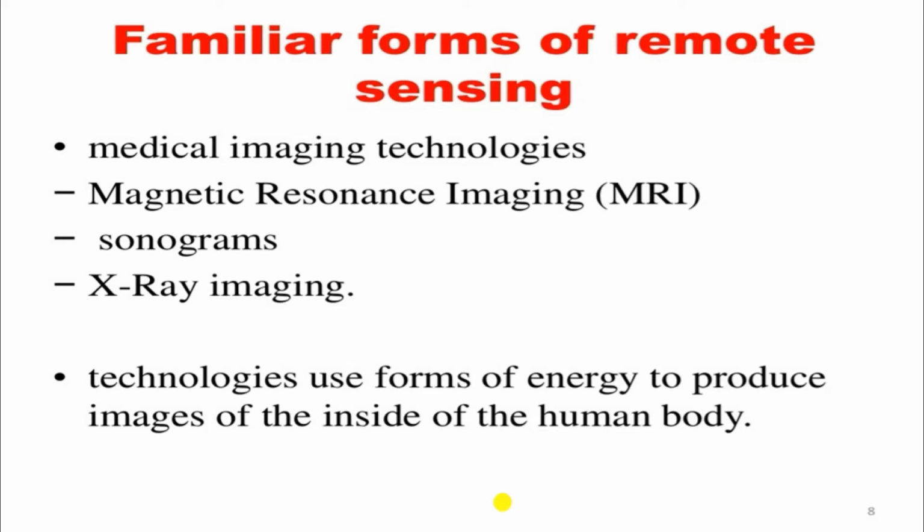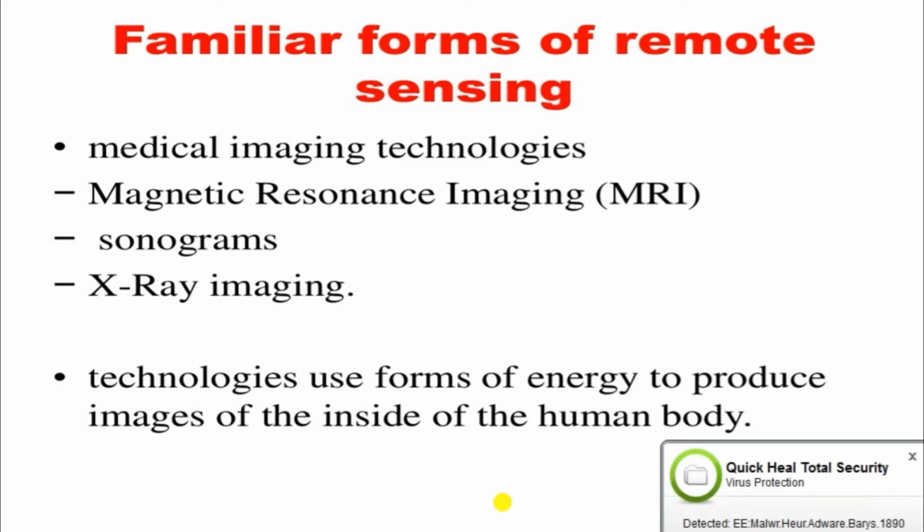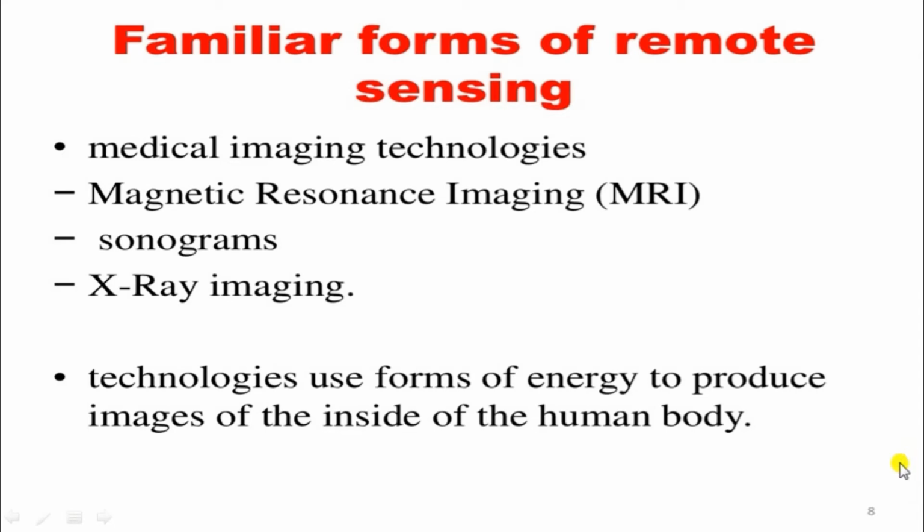We know about the MRI, magnetic resonance imaging, in which a strong magnetic field is used for analyzing our body parts. Next is the sonogram, known as sonography, right? In that, sound waves travel through our body and the reflected waves are captured by the receiver, and images are created by the sonogram.